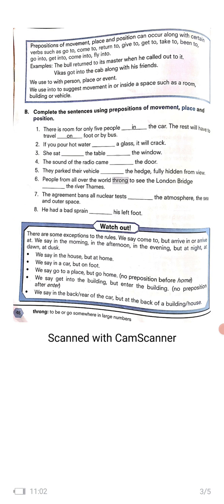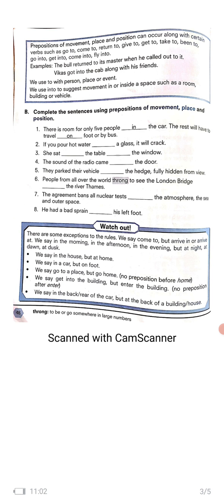Prepositions of movement, place and position can occur along with certain verbs such as go to, come to, return to, give to, get to, take to, been to, go into, get into, come into and fly into. So many examples are given. One more example in sentence is given.